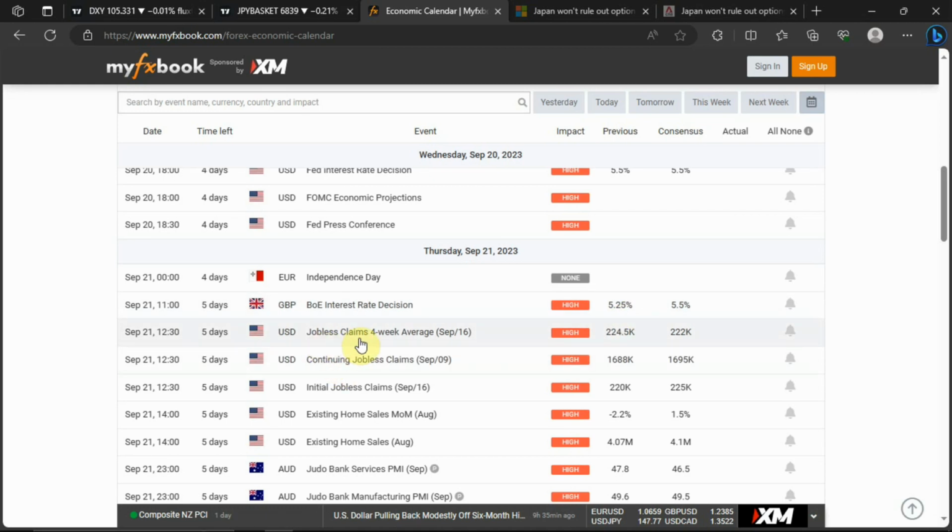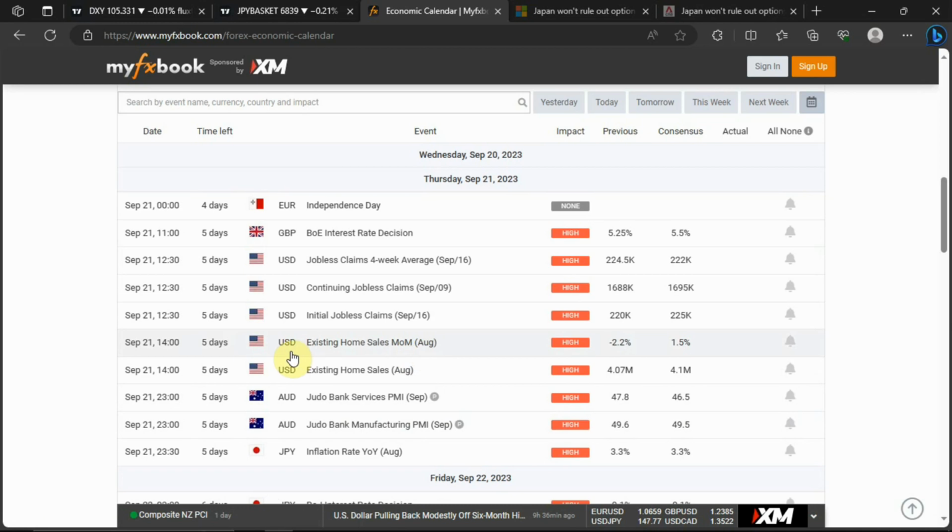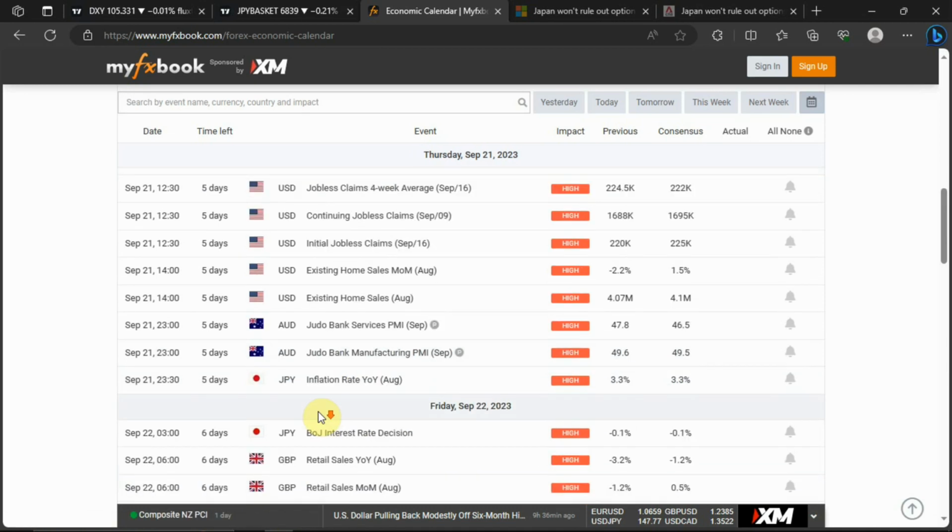We have the jobless claims 4-week average. We have continuing jobless claims for USD. We have initial jobless claims. We have the existing home sales month over month for the month of August for USD. Then we have the existing home sales for the month of August for USD. We have services PMI for the month of September for Australia. We have manufacturing PMI for the month of September for AUD. We have JPY inflation rate year over year for the month of August.